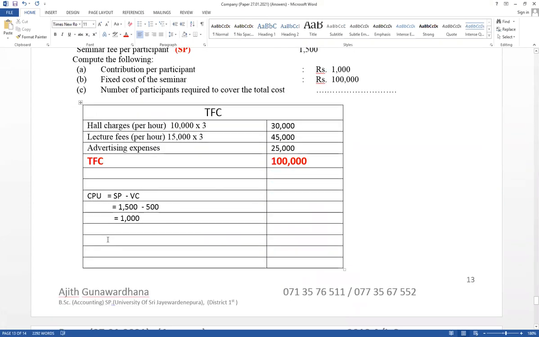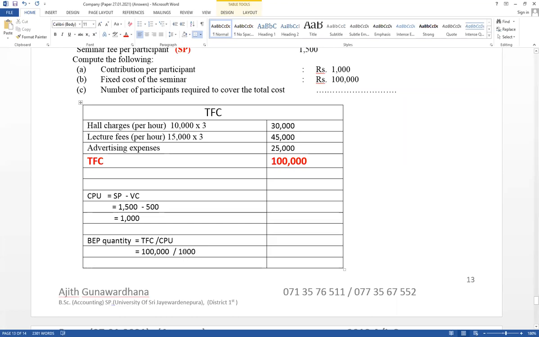Therefore, the right answer: break-even point quantity equals total fixed cost divided by contribution per unit. Total fixed cost has already been calculated: total fixed cost equals 100,000 and contribution per unit equals 1,000.